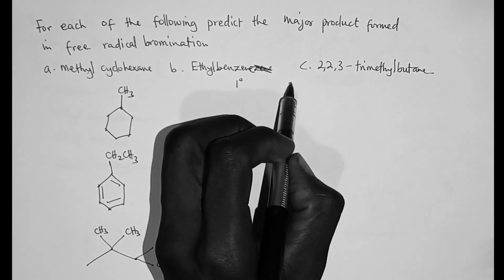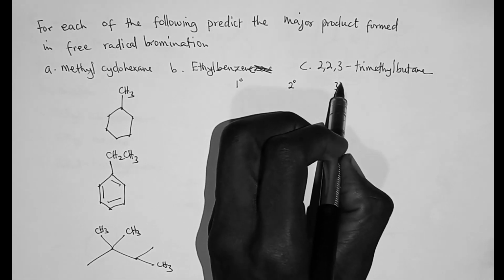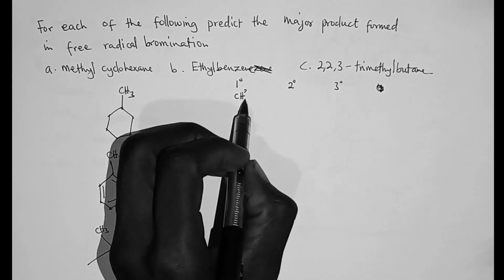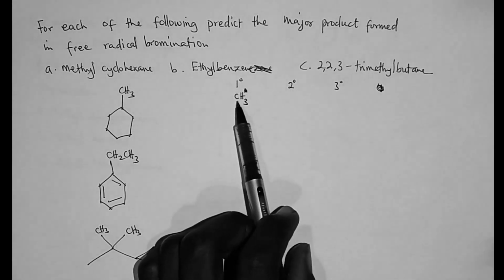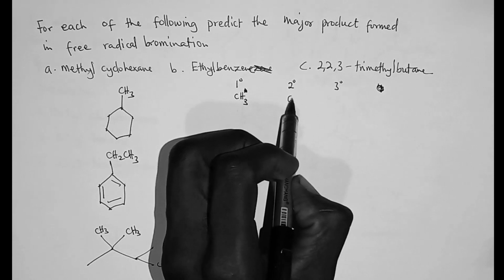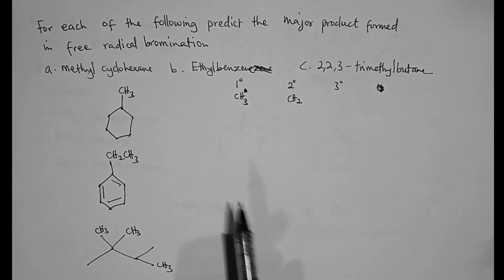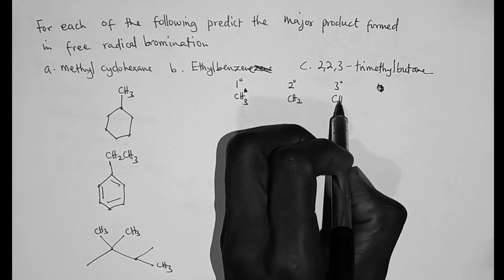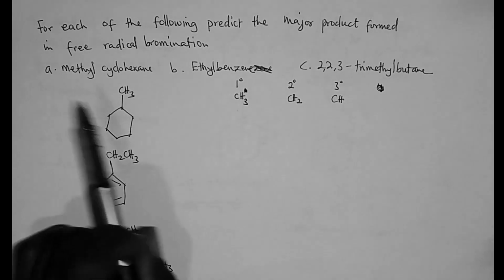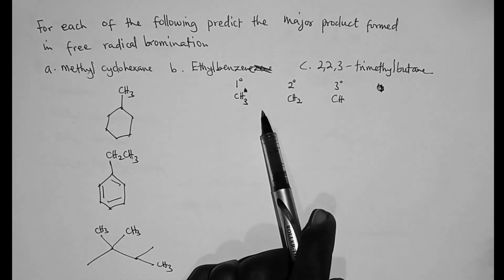Primary protons, secondary protons, tertiary protons. So now, anytime you see a CH3, the protons that are on a CH3 are all primary protons. And the protons that are on a CH2 are secondary protons. And then the proton on a CH is a tertiary proton. In the halogenation reaction, you see that it is a proton that gets substituted.